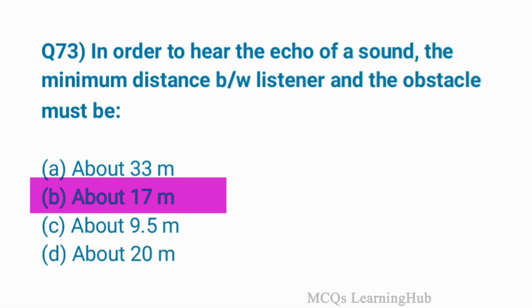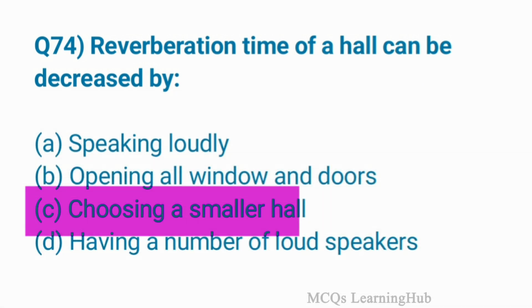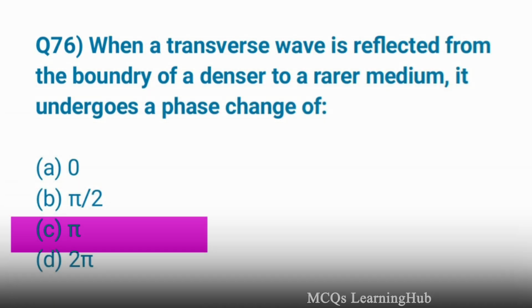Question 73. In order to hear the echo of a sound, the minimum distance between listener and the obstacle must be option B, about 17 meter. Question 74. Reverberation time of a hall can be decreased by option C, choosing a smaller hall. Question 75. The wall of the hall built for music concerts should option C, absorb sound.